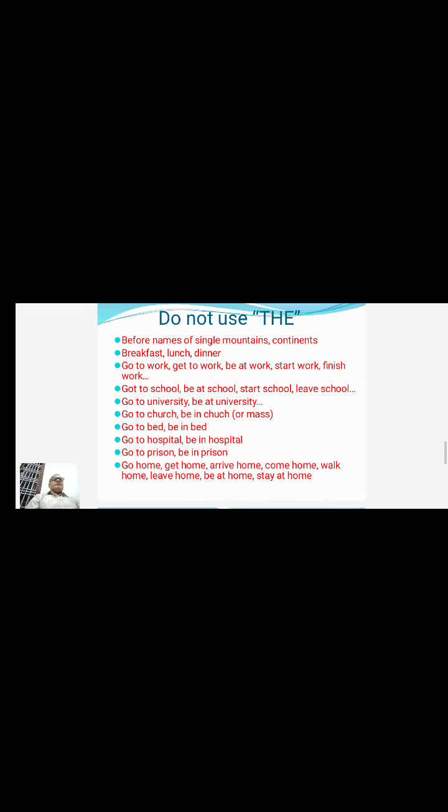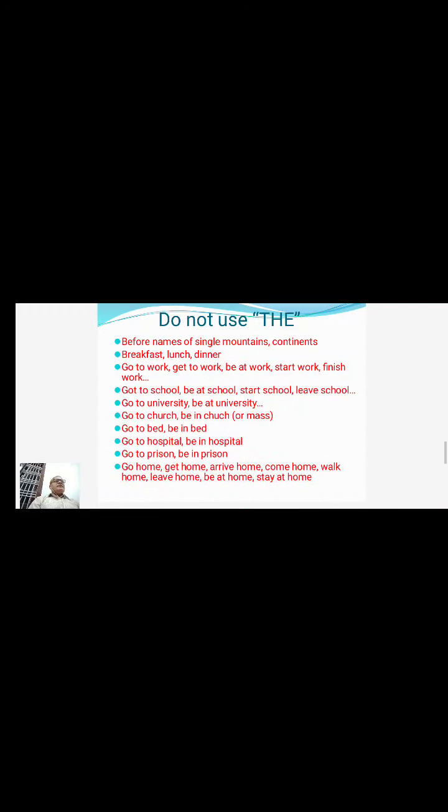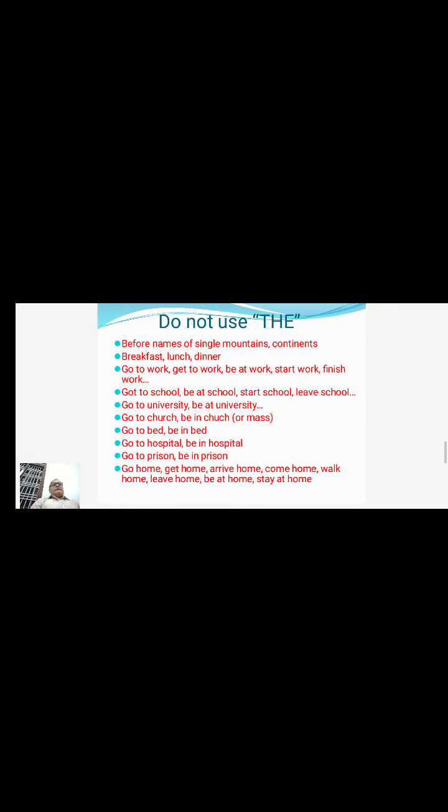The other one, go to work, be at work. In some other cases also we're not using the definite article. Then we couldn't use it before the names of the Osmania University or the Kakatiya University, the Telangana University. Don't use it in such a way.